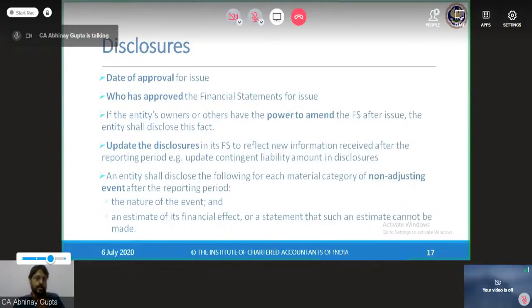So for all the non-adjusting events, you have to specify the nature and the estimate of the amount by which the financial statements would be impacted in the future period, because this is a non-adjusting event for the previous year only, but not for the future period. So in the year in which the event took place is the event for that period and has to be accounted for. So 1 lakh provision has to be accounted for in March 21, if not for March 20, because of the non-adjusting event. I hope I made it very clear to all of you.